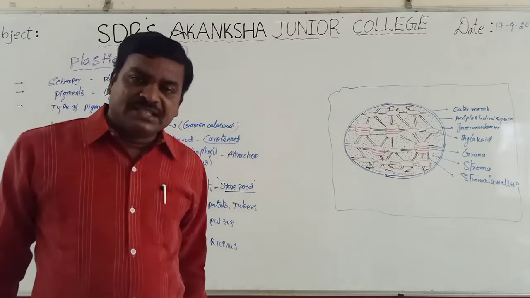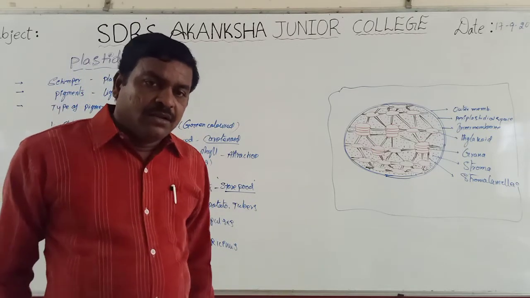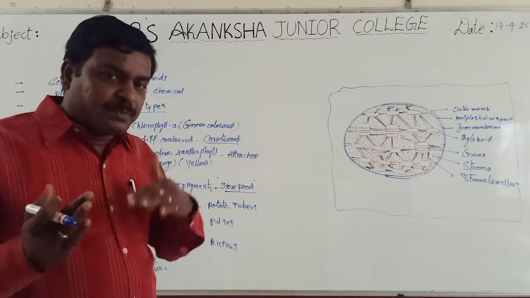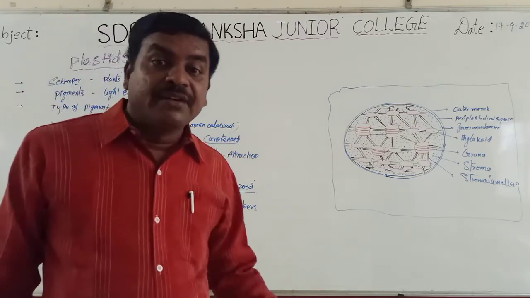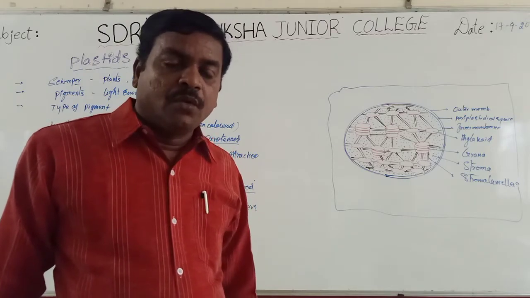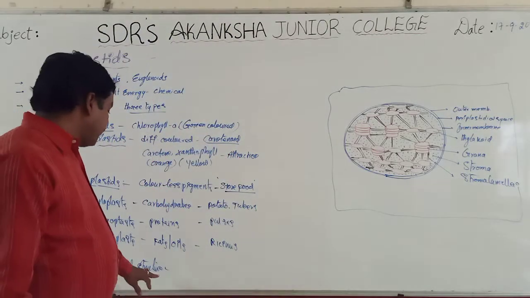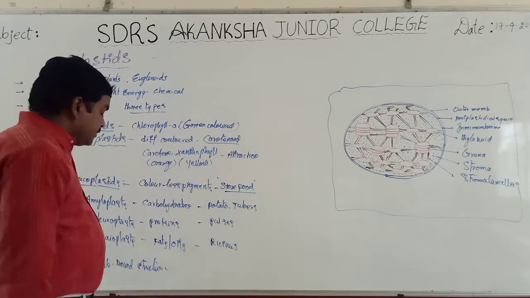Generally, the number of chloroplasts per cell varies.